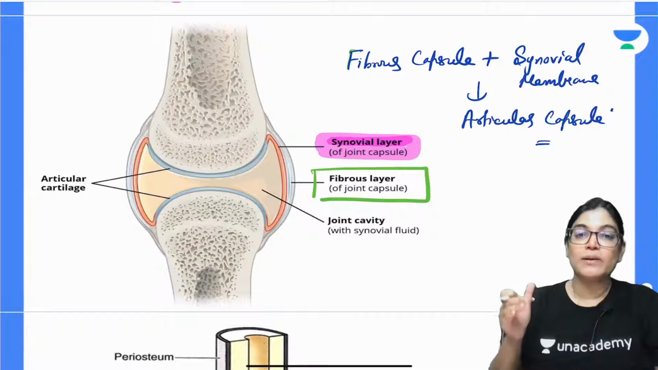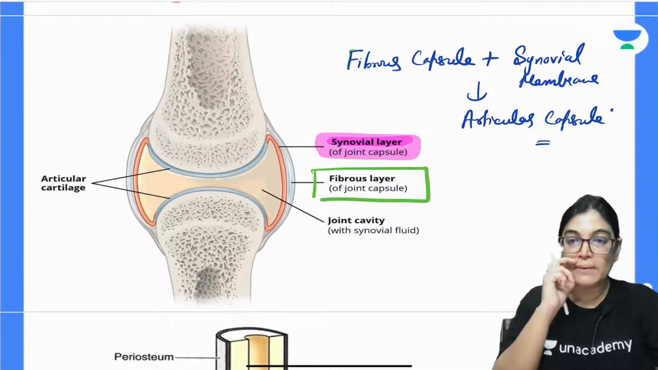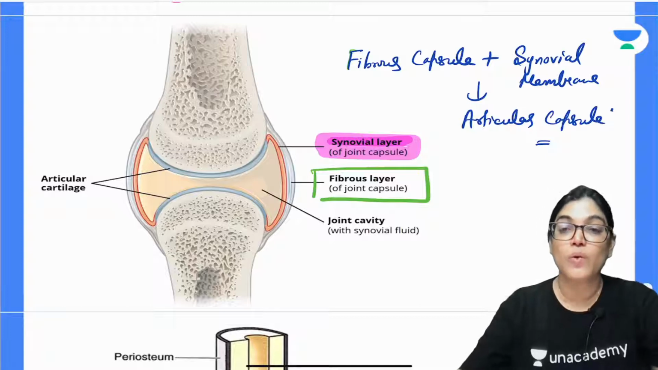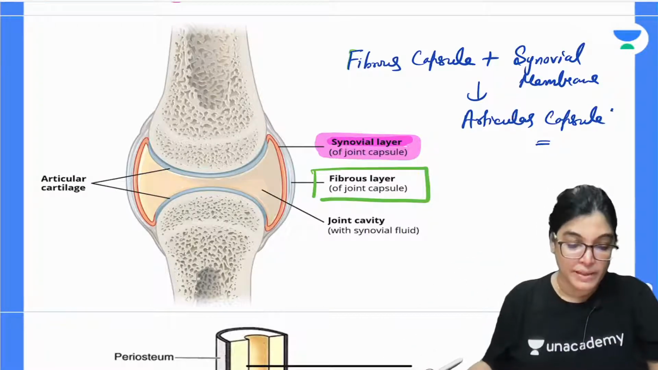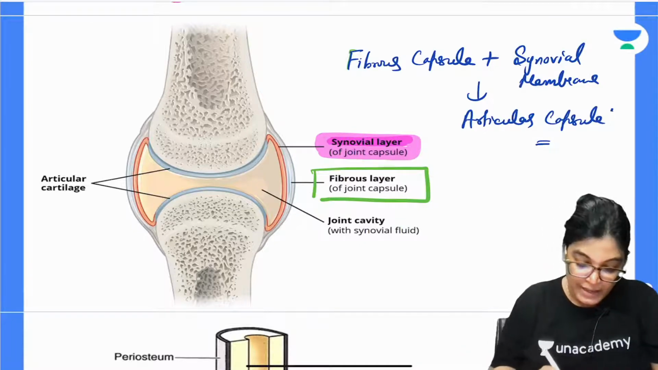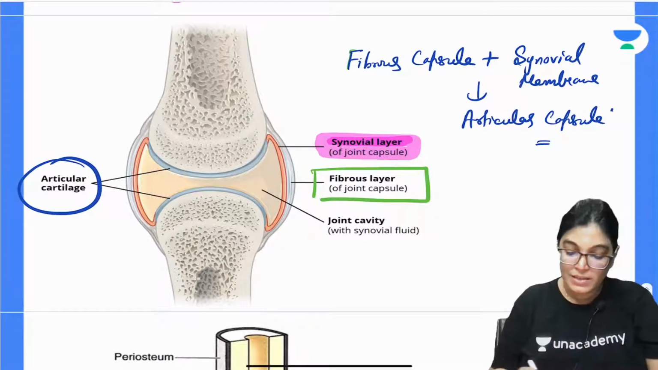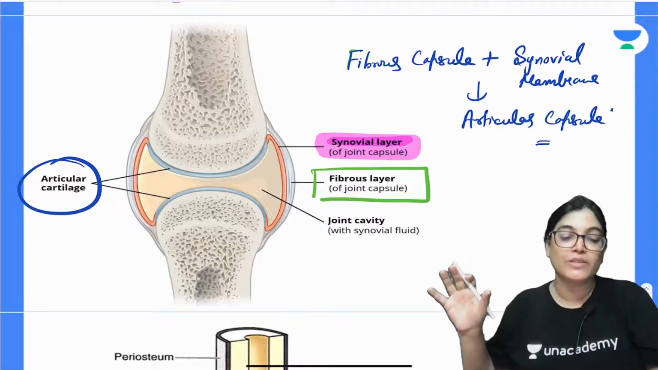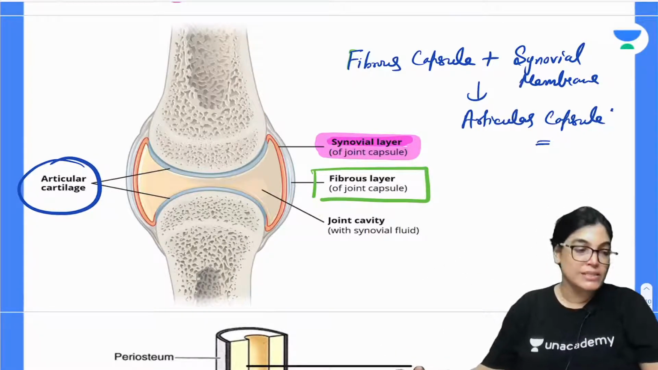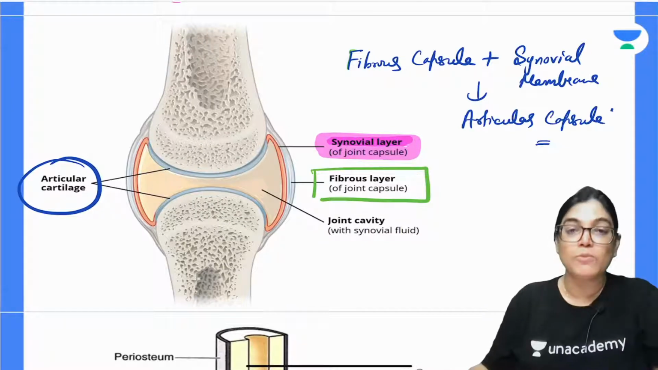On the inner aspect of the fibrous capsule there is a lining membrane, the synovial membrane, which secretes the synovial fluid required for lubrication of the joint cavity. This synovial membrane ceases at the ends of the articular cartilage. You can see there is no synovial membrane over the articular cartilages or over the medial and lateral menisci. These are certain key points about the fibrous capsule.